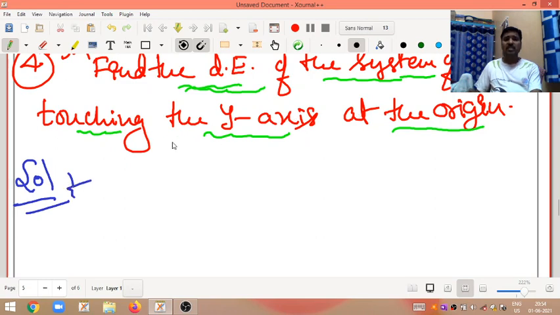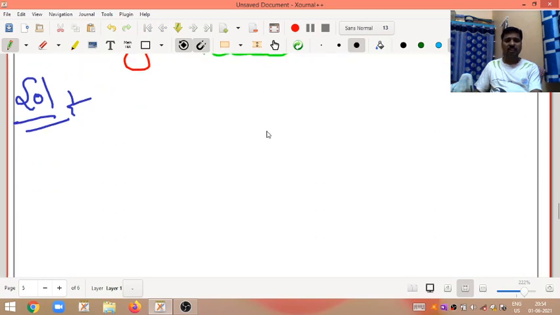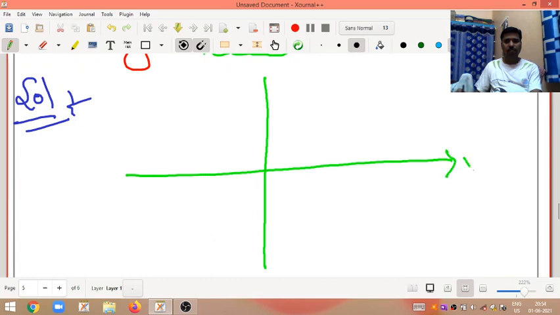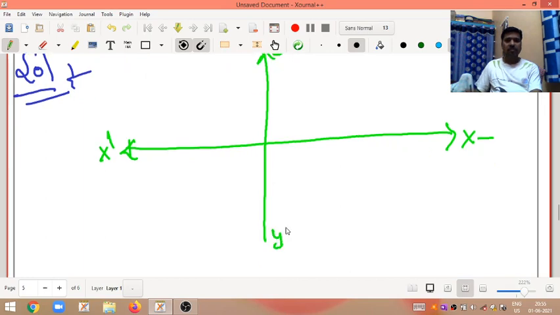Circles touching the y-axis at the origin means, see here, x dash, y dash.